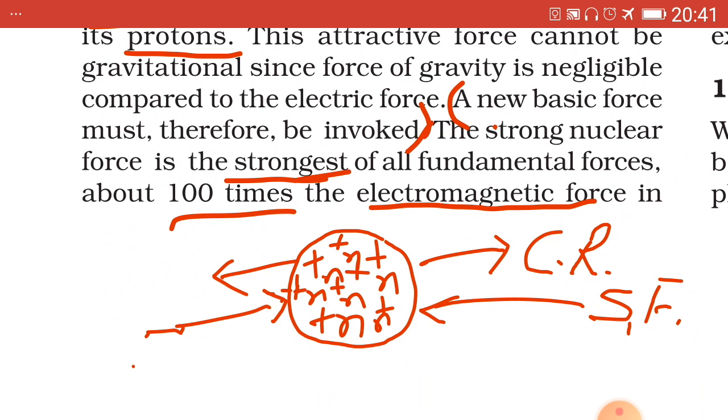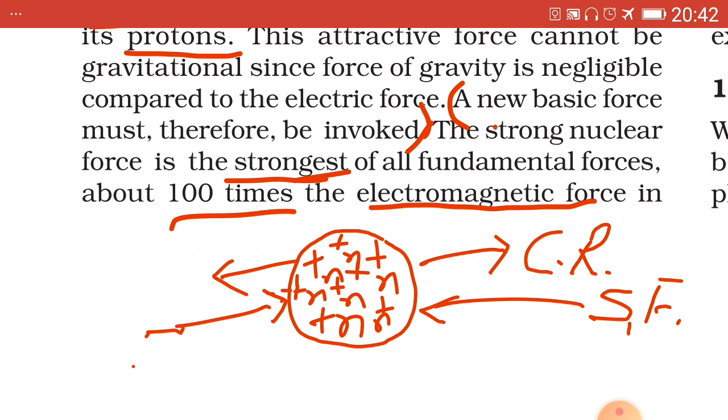Now, as neutrons do not possess any charge, there are only positively charged particles inside the nucleus. Within a single sentence, if you want to write what is the nucleus, you can write like this, write it down.